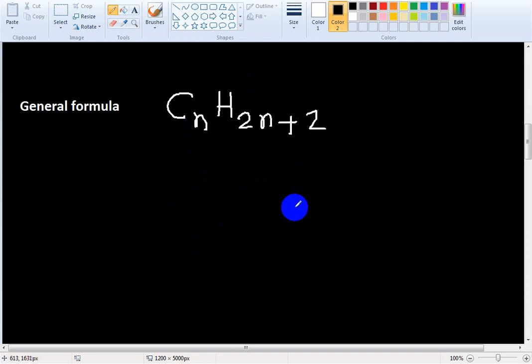What will be the molecular formula of butane? We write the molecular formula from the general formula. Butane. So how many carbons are here?